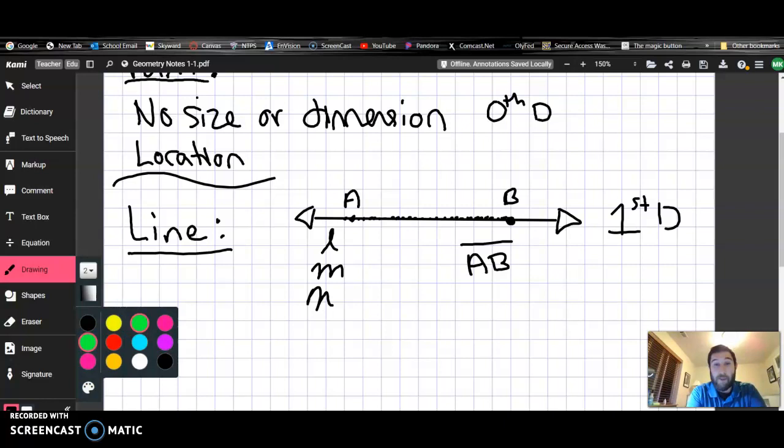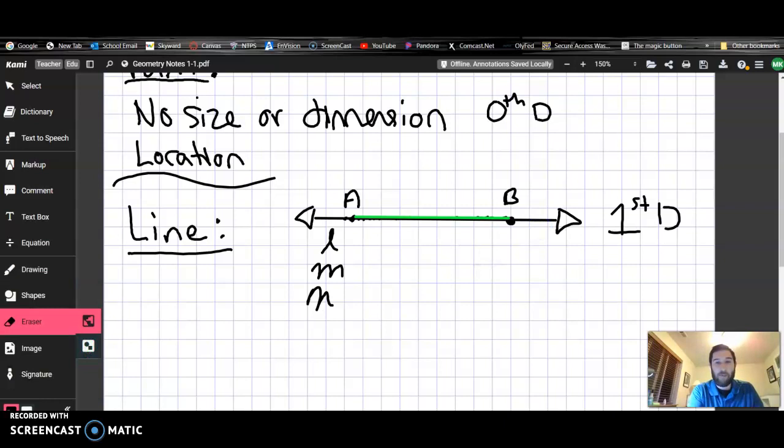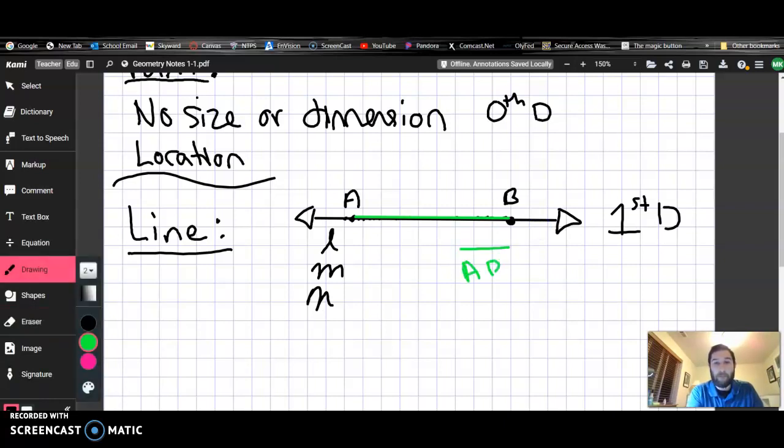If we're talking about line AB, we're only talking about the portion of the line right here. That's line AB. So I'll make this part green. When I talk about that, we're talking about it ending at A and ending at B. So that is a line segment.